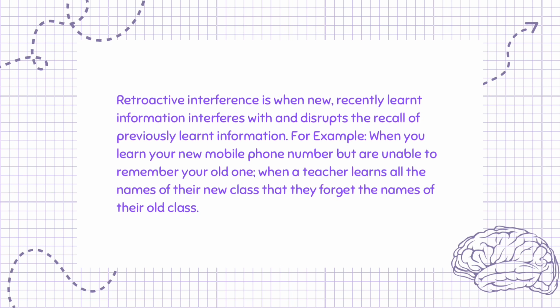Retroactive interference is when new, recently learnt information interferes with and disrupts the recall of previously learnt information. For example, when you learn your new mobile phone number but are unable to remember your old one, or when a teacher learns all the names of their new class and forgets the names of their old class.